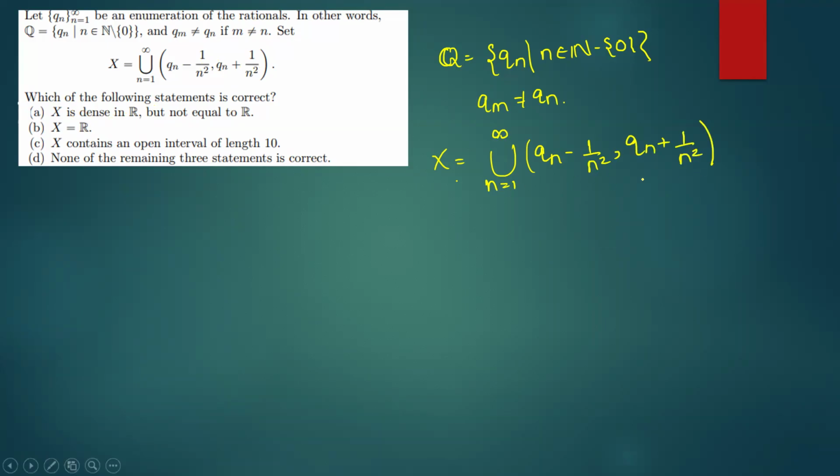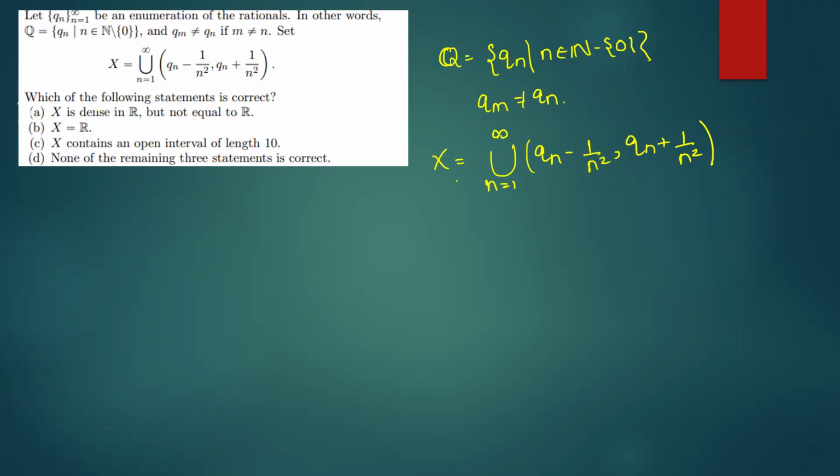And here हमको एक करेक्ट ऑप्शन चूज करना है. So, हमारे पास जो options हैं, the first option is X is dense in R, but it is not equal to R. The second option is X is equal to R. The third option is X contains an open interval of length 10. So, basically हमको ये तीन options given हैं. चौथा option है, अगर ये तीनों सही नहीं हुआ तो we go to the fourth option. तो basically हमको ये देखना है that is the set X a dense subset in R or not.